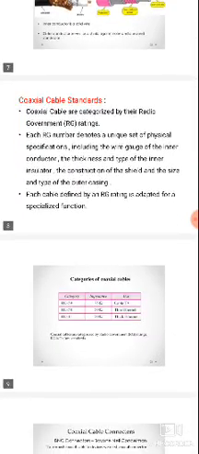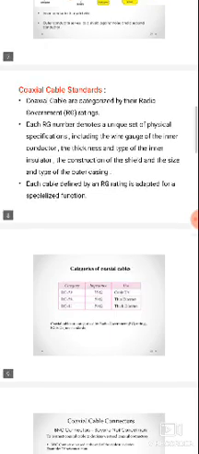The coaxial cable ratings are defined by RG, which stands for radio governance, based on insulating properties, including the wire gauge of the inner conductor and the type of inner insulator. So we can define the different RG standards.